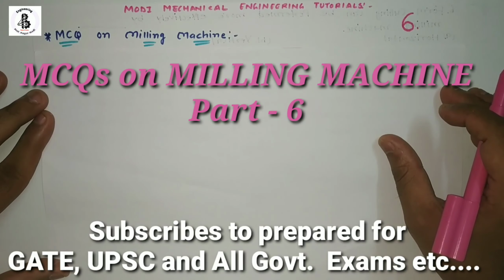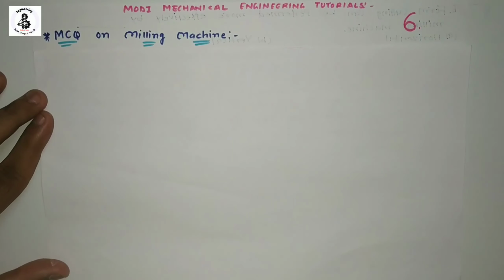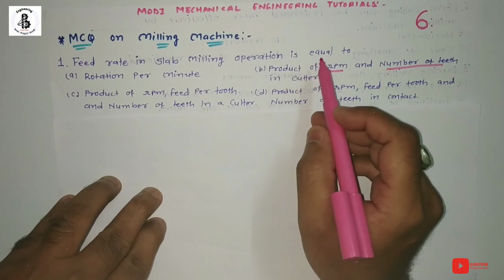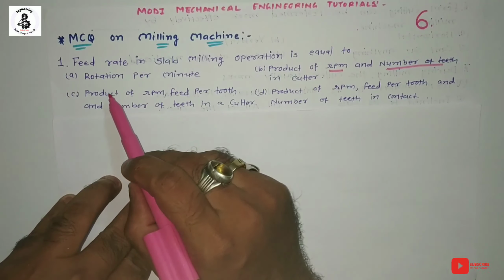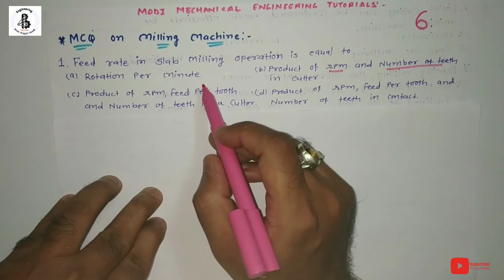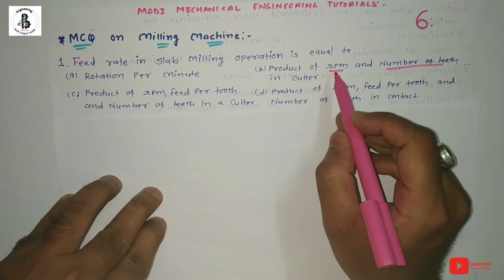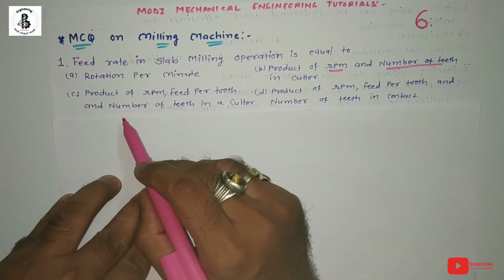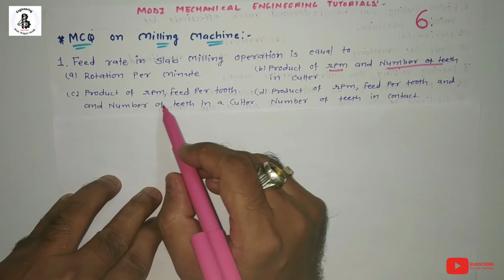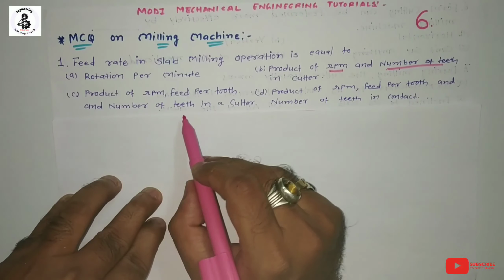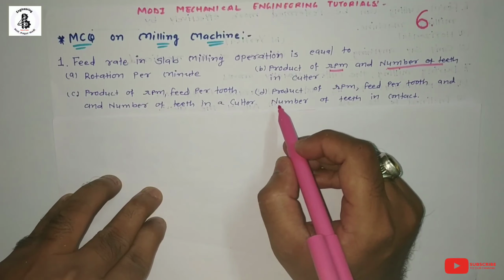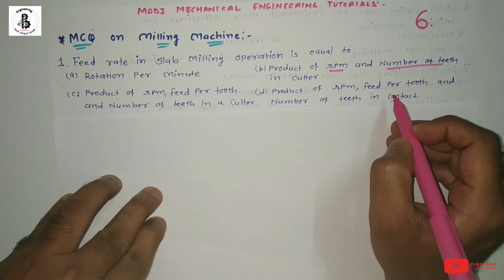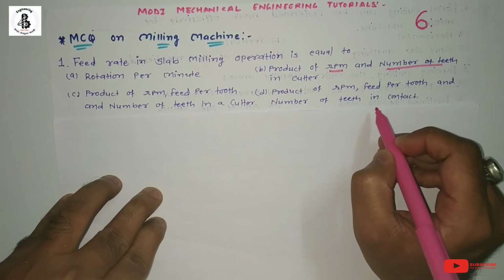So let us start with question number 1 for this session. Feed rate in slab milling operation is equal to option A, rotation per minute; option B, product of RPM and number of teeth in cutter; option C, product of RPM, feed per tooth and number of teeth in a cutter; option D, product of RPM, feed per tooth and number of teeth in contact.